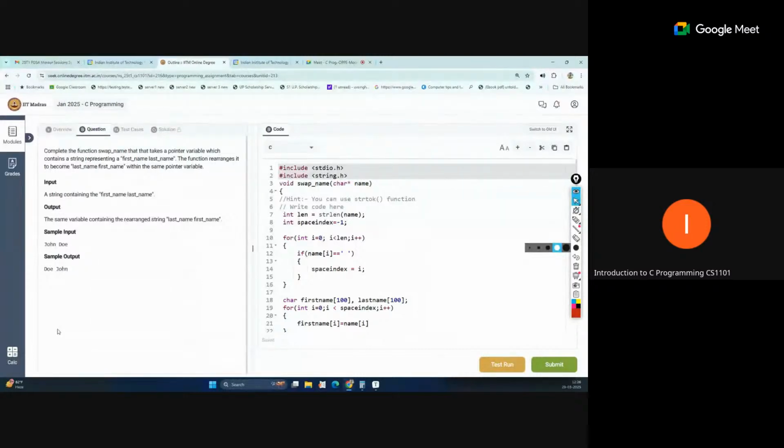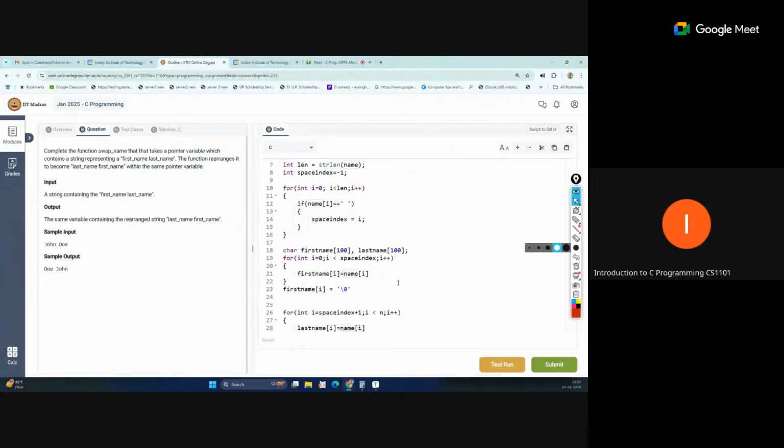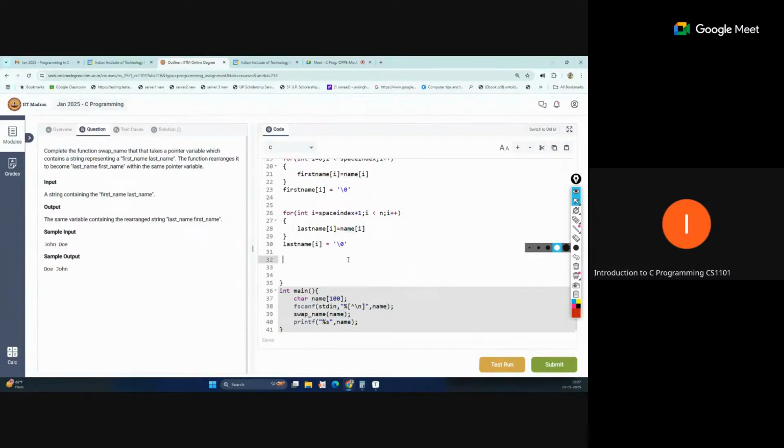So first name. First name we are getting the name pointer. Okay, so that means we need to update your first name, last name. So that means we no need to print here.